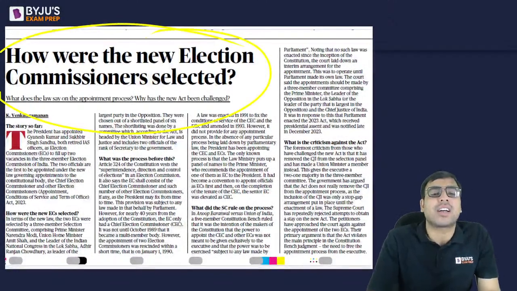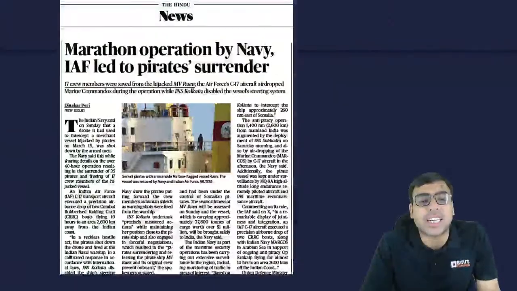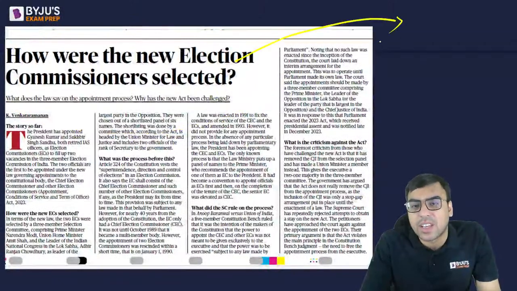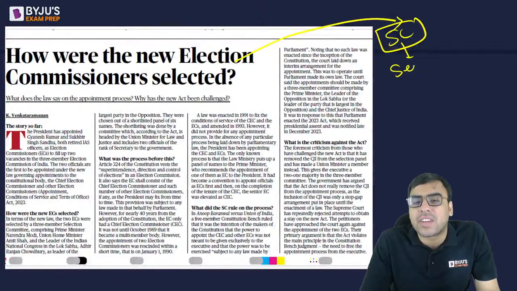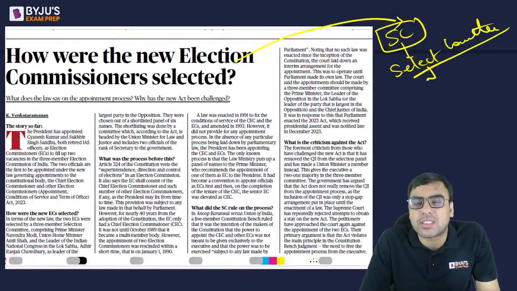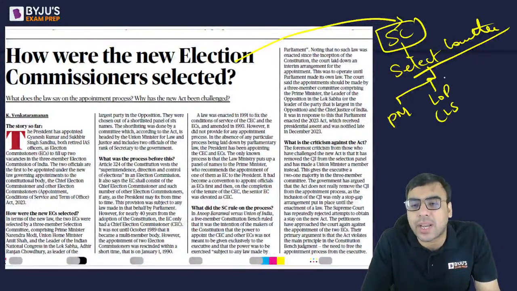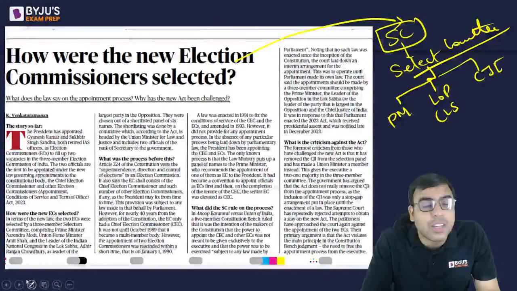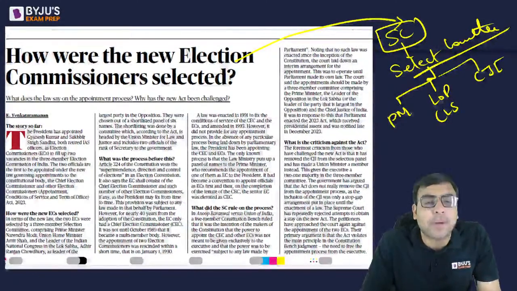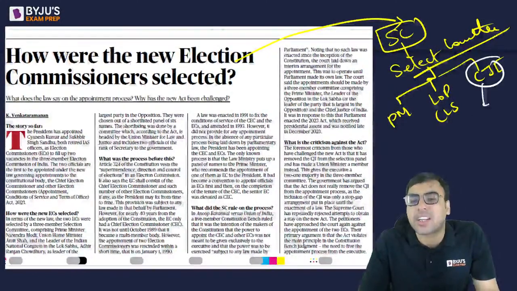However, the new election, how were the new election commissioners selected? इस पर भी मैंने discuss किया already. That there was a judgment of Supreme Court that came last year, है ना, which said that the select committee to appoint the election commissioners should be headed by the Prime Minister, then leader of opposition in Lok Sabha, and Chief Justice of India should be there. However, actually, the Parliament passed a bill and it changed CJI to Cabinet Minister.